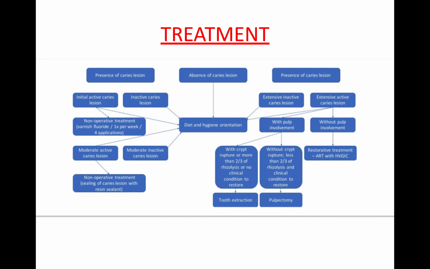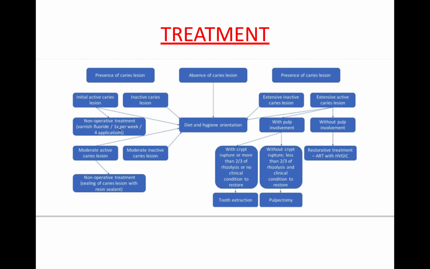Now the treatment of tooth decay depends on how serious the condition is. Now this is a flowchart. Now I'll explain this. This side is for adult patients and this is for children. Now if caries are present, there are two types of caries, initial active caries and inactive. For active caries, we need two things: diet counseling, obviously in every case, and second is non-operative treatment.